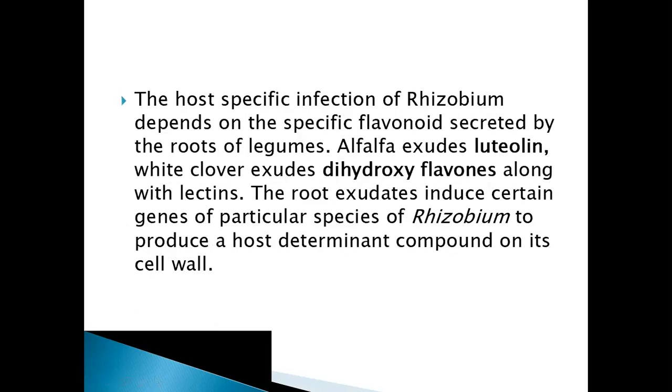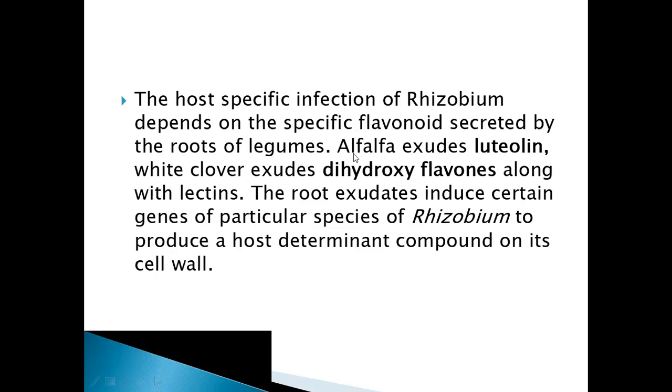Now, the host specific infection of rhizobium depends on the specific flavonoid secreted by the roots of the legumes. So how does this host specificity take place in nature? It is due to secretion of specific flavonoids by the roots of legumes.